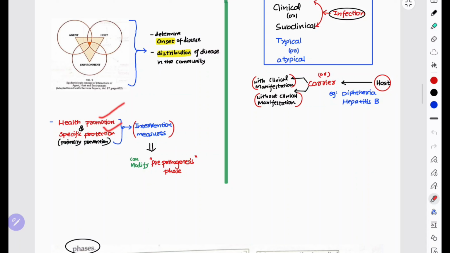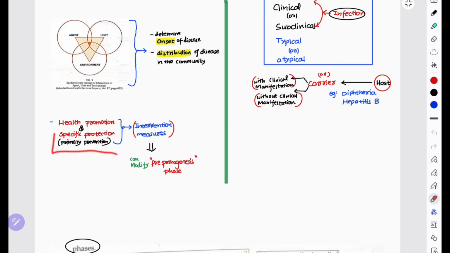Health promotion and specific protection, that is primary prevention, or intervention measures, can modify the pre-pathogenesis phase. Example, health promotion: as I said earlier, I'm a chronic smoker. If I am advised to stop smoking by doctors, or I do stop smoking, then in the pre-pathogenesis phase I might not get MI or CVDs, non-communicable diseases or hypertension, for suppose. So these are intervention measures, intervening to stop that disease in the host.